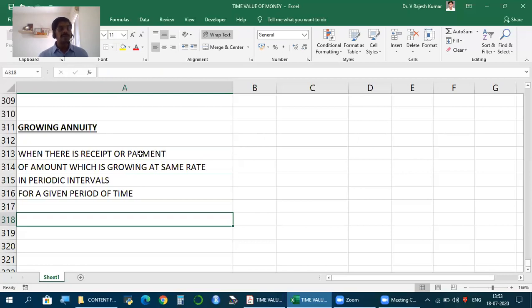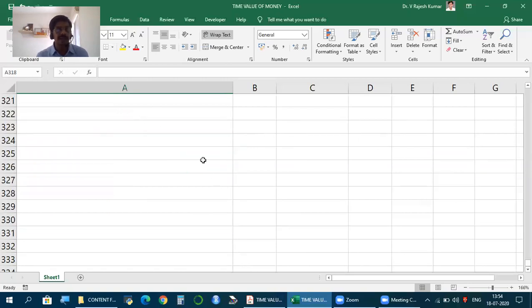In annuity, it was the same amount which was received or paid in regular intervals for a given period, but where the amount we receive or pay is not the same, but growing at the same rate, we call it growing annuity.